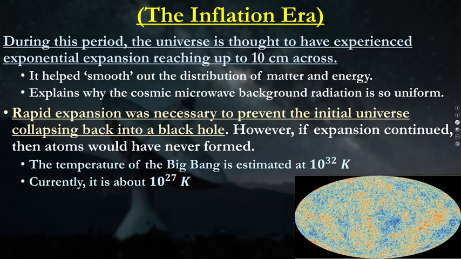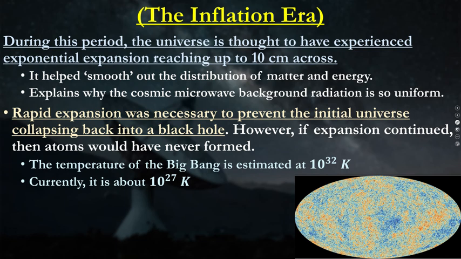Now something really interesting happens. During this period of time, the universe is thought to have experienced exponential expansion, reaching 10 centimeters across. So we had a really small point, and then it expanded really rapidly, but it's only 10 centimeters at that point in time. So you can see the universe was still very small.